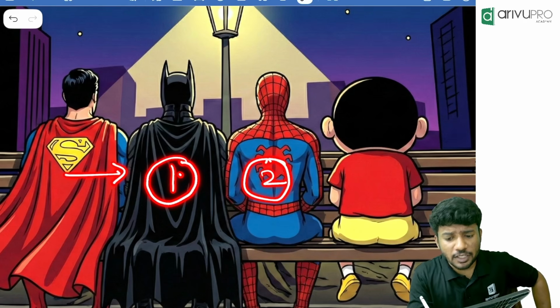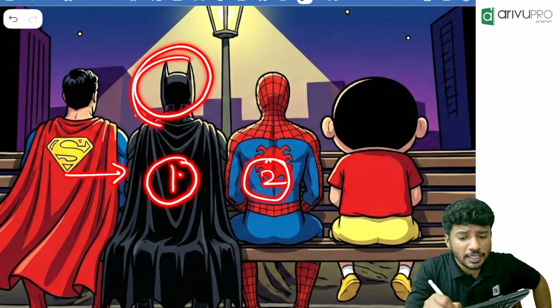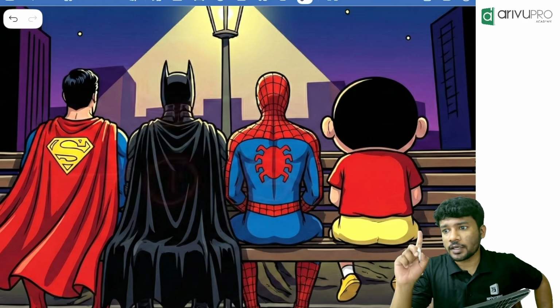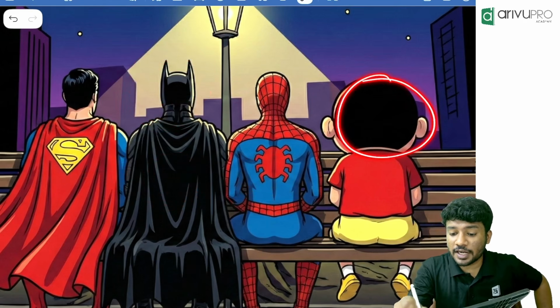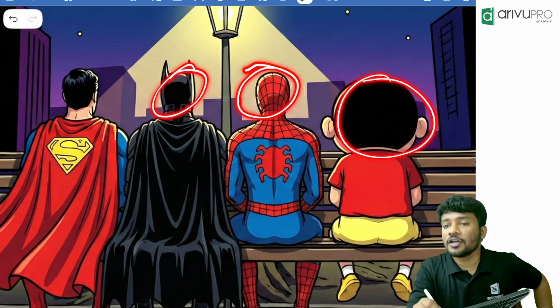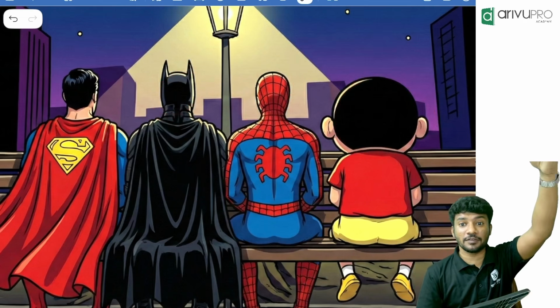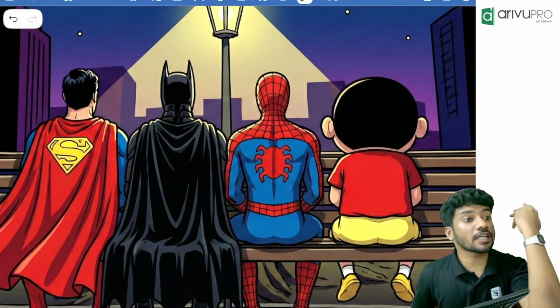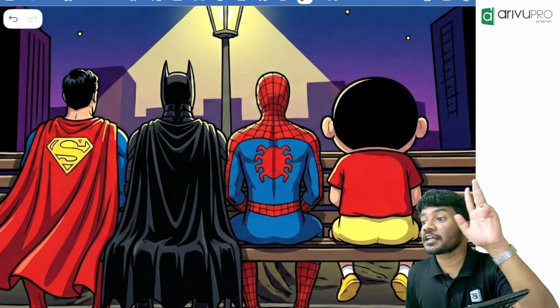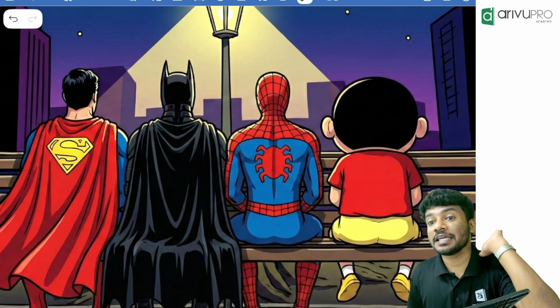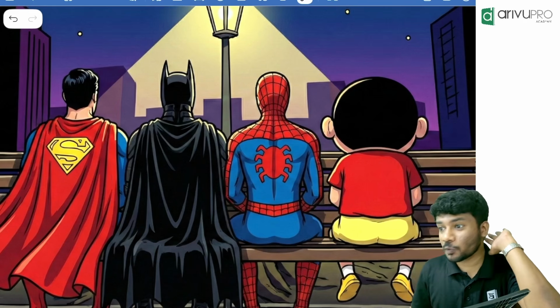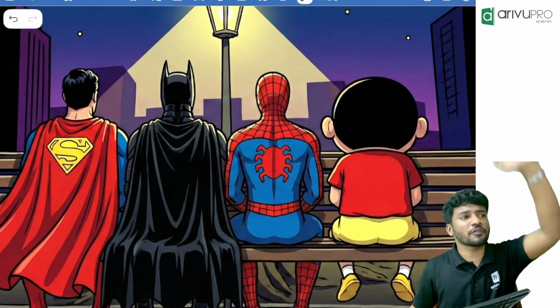What did you notice now? Whenever I say second to the right, how many people are there in between? 1. When I say third to the right, how many people will be in between? 2 people. What if I say fourth to the right? How many people will be in between? 3. What if I say 1000 to the right? 999 people will be there in between them. That is one meaning.